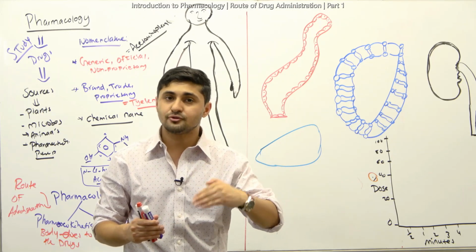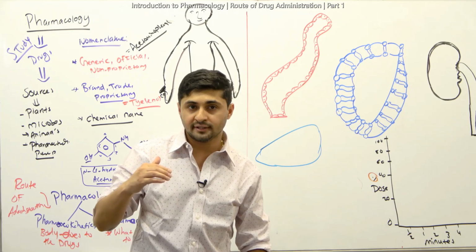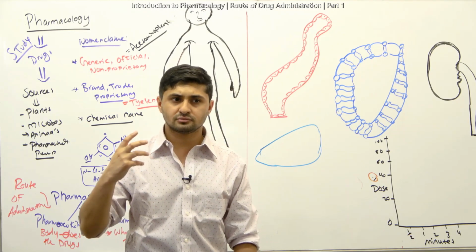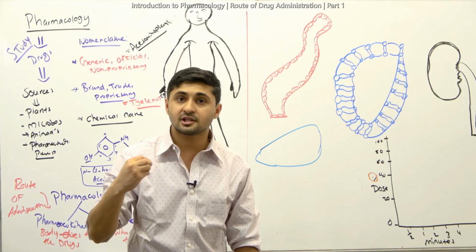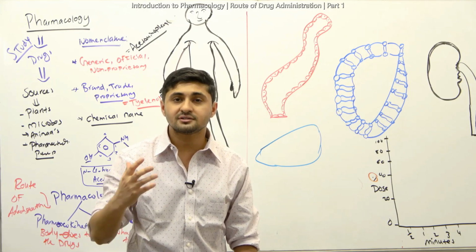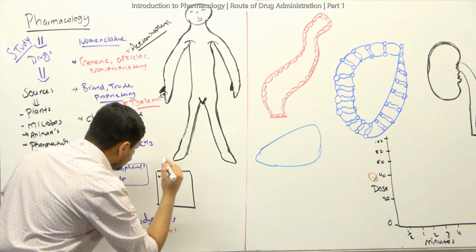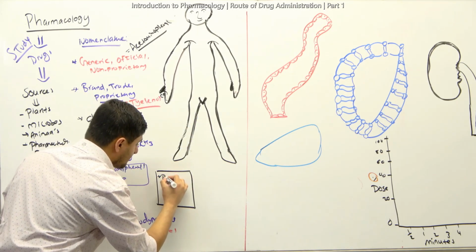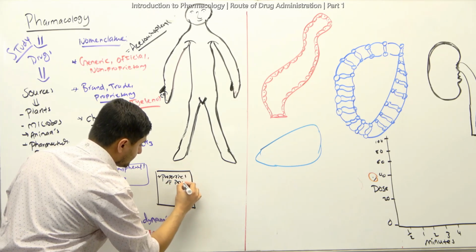I'm not asking you to remember the chemical names of the drugs, but just knowing whether it's a weak acid, whether a weak base, whether it's a lipophilic drug, or it's lipid soluble, fat soluble, right? These are important to know, all right? So we'll just write down here, let's say characteristics, or properties of drugs, okay? That's one. You have to remember.